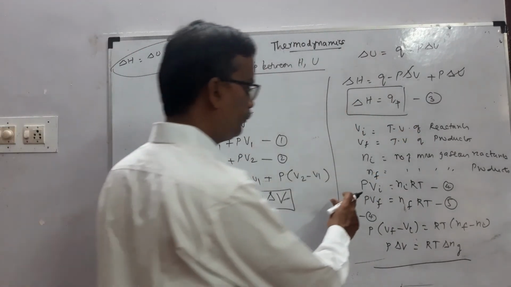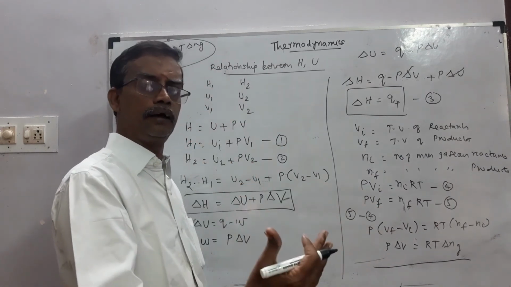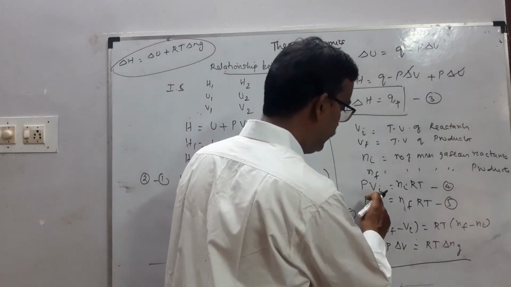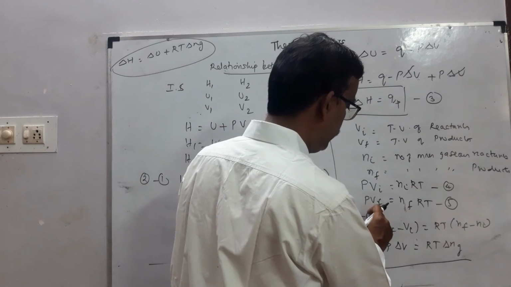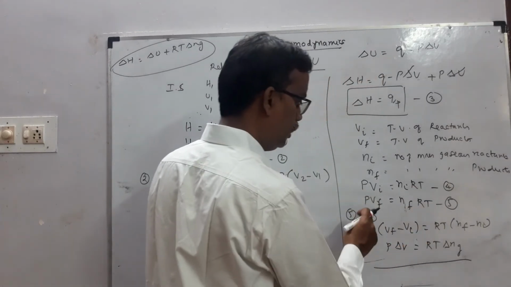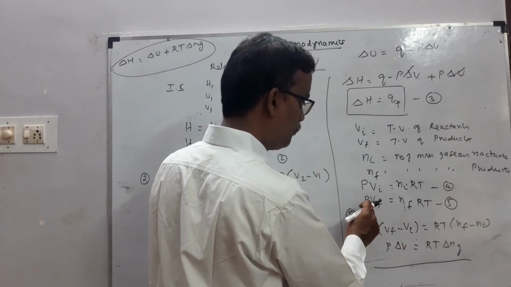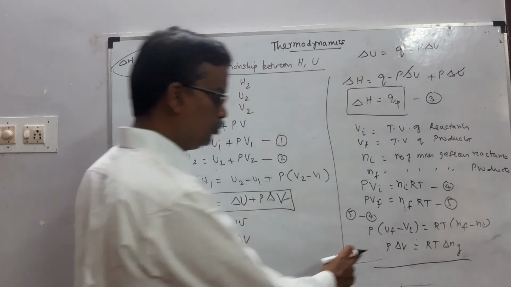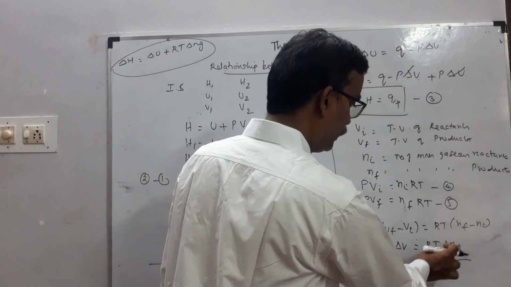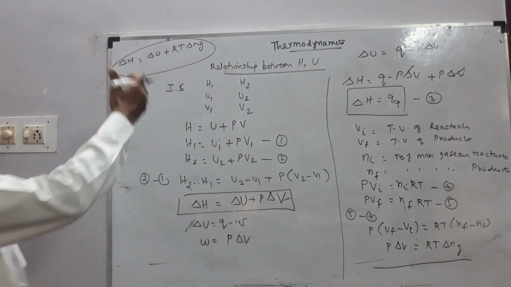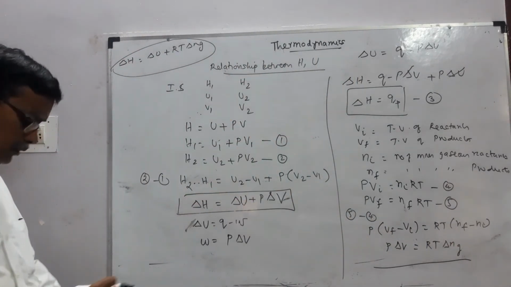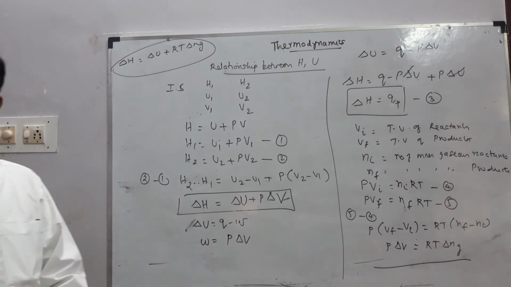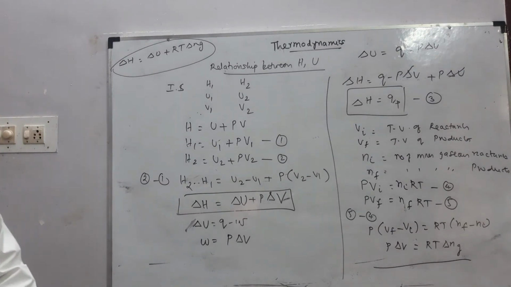According to the ideal gas equation, PVI equals NI RT, PVF equals NF RT. Subtracting 4 from 5 and taking P common, VF minus VI equals RT into NF minus NI. So P delta V equals RT delta NG. Substituting in delta H, we get delta H equals delta U plus RT delta NG.